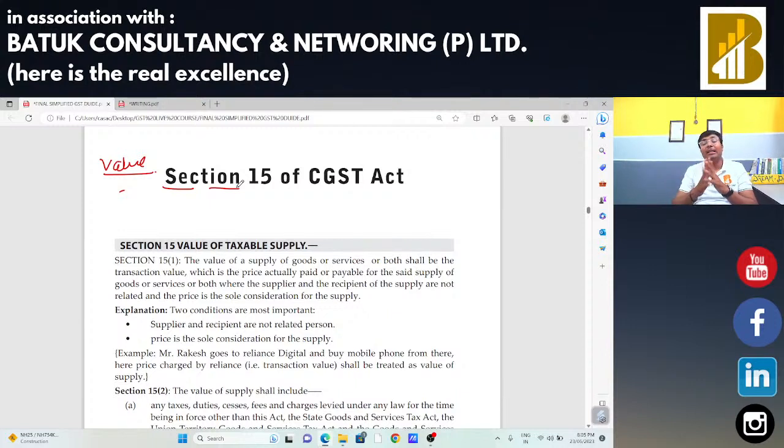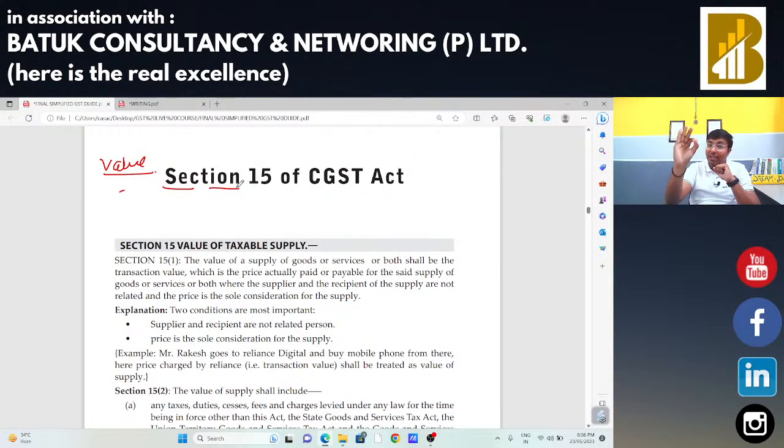Then we started our discussion on Section 9, that is the charging section. Section 9 subsection 1 talks about the maximum rate of GST, which is 20%. Leaving aside alcoholic liquor for human consumption, GST will be charged on all other intra-state supplies. As per Section 9 subsection 2, on 5 petroleum products, the government will notify the date on which GST should be chargeable on the recommendation of the GST Council.